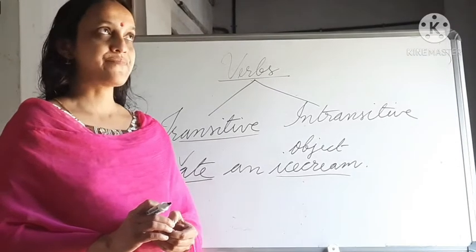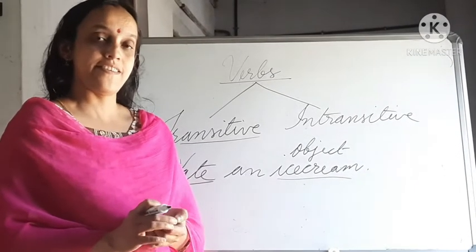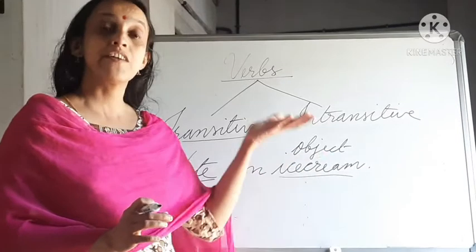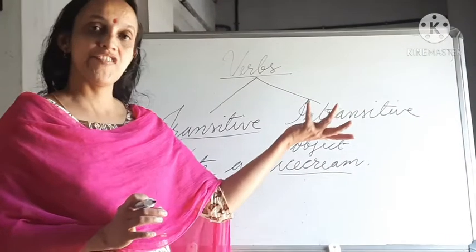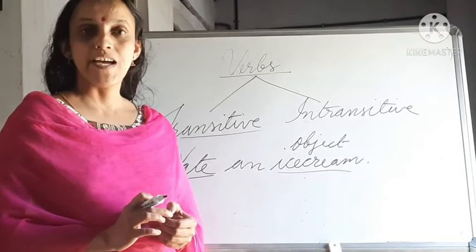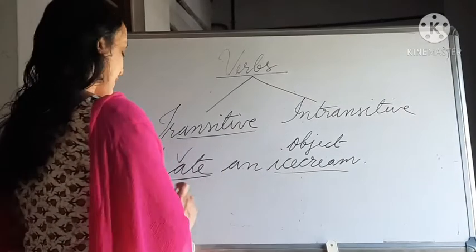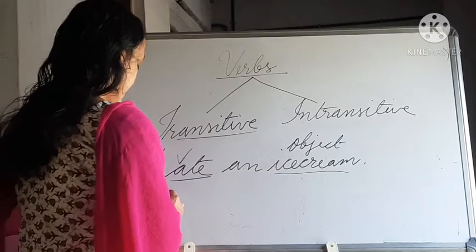Yeah. Another example. He writes a letter. Here writes is the verb. He writes what? A letter. Letter is the object. So writes is the transitive verb. Okay. Now another example.